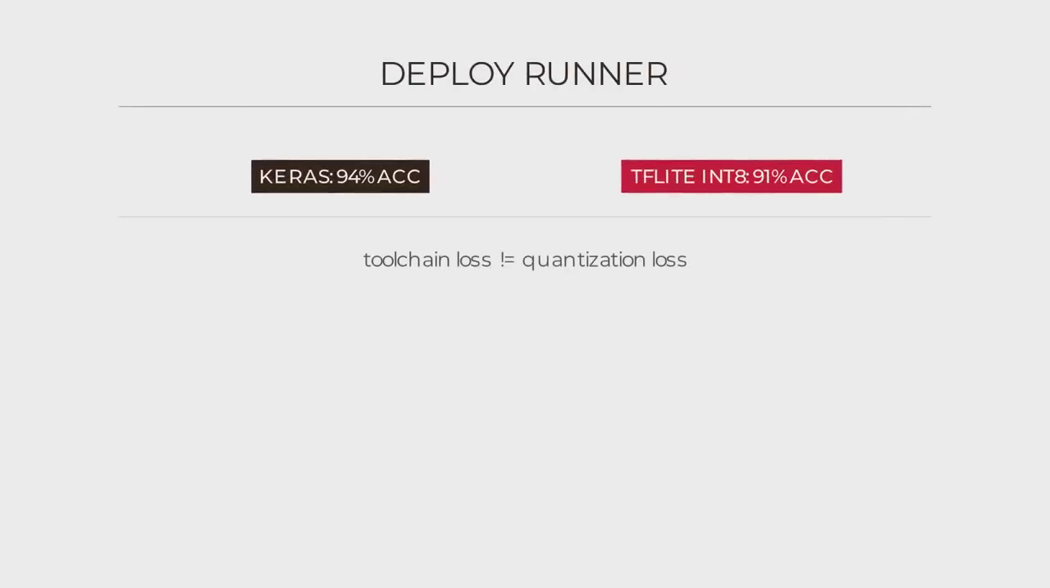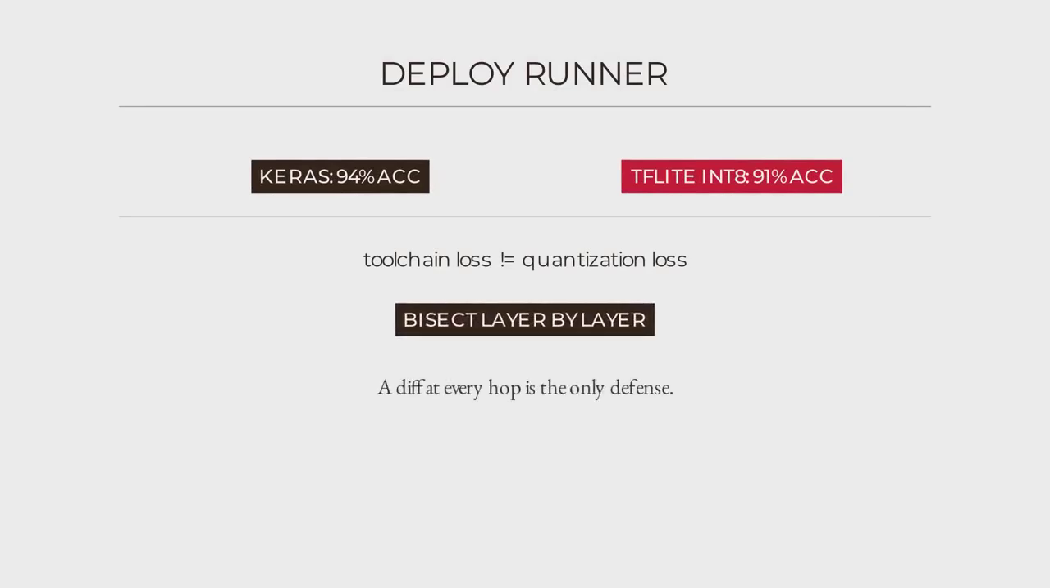The model was 94% accurate in Python. After the toolchain got done with it, it was 91%. And nobody could say where the 3% went. Quantization is the obvious suspect, but toolchain-induced accuracy loss is a separate failure. An unsupported op fusion, a range mismatch, a CMSIS-NN fallback that silently changes the output. The only defense is a diff at every hop. Bisect which layer introduced the divergence before you blame the wrong thing.